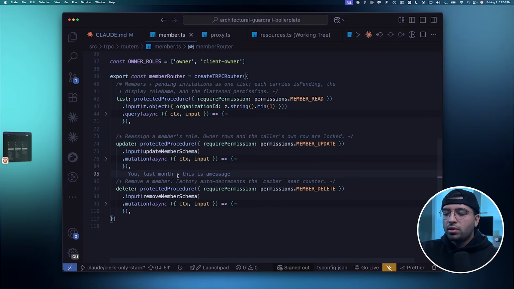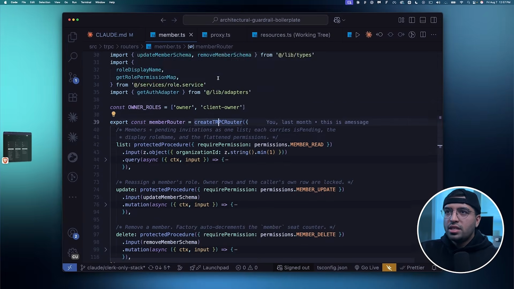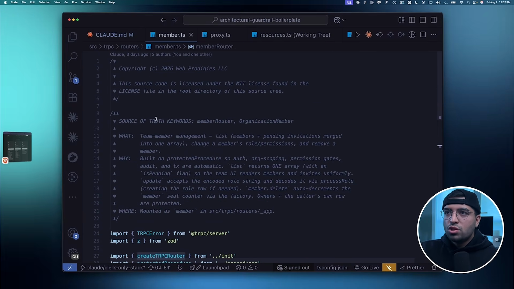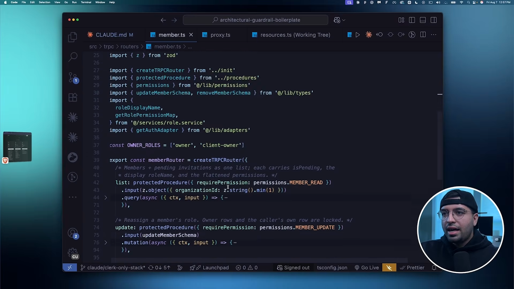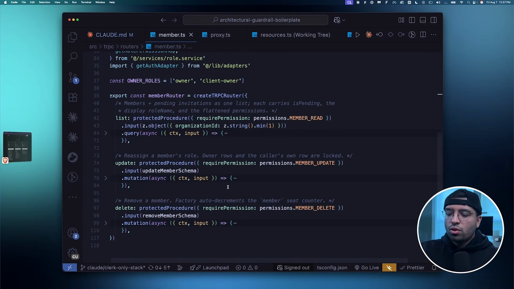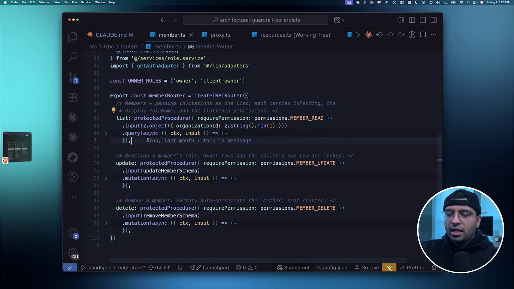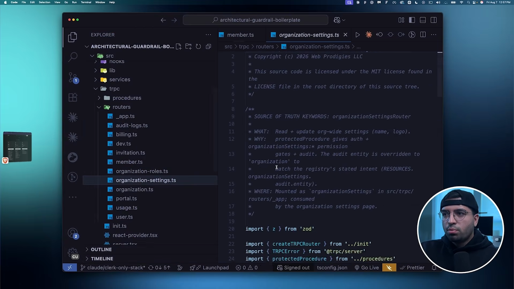When AI is building an API endpoint, it knows it has to use this protected procedure. Why? Because you see it being used everywhere. You see source of truth architecture. You see something literally directing it as it's building. And so the pattern is so recognizable. So it knows, okay, I need a protected procedure, and I know required permissions need to be passed in for this specific endpoint. And then it asks itself, is this actually the same pattern in other places too?